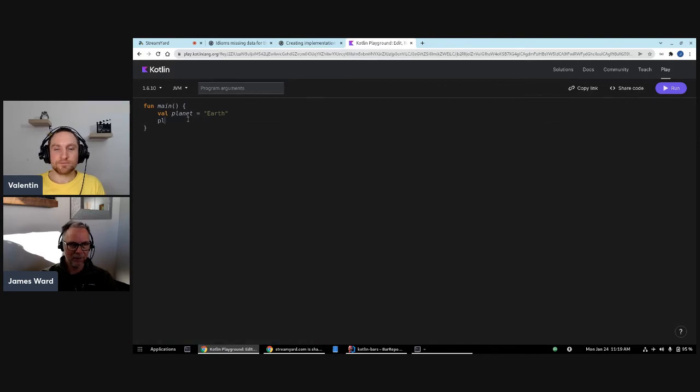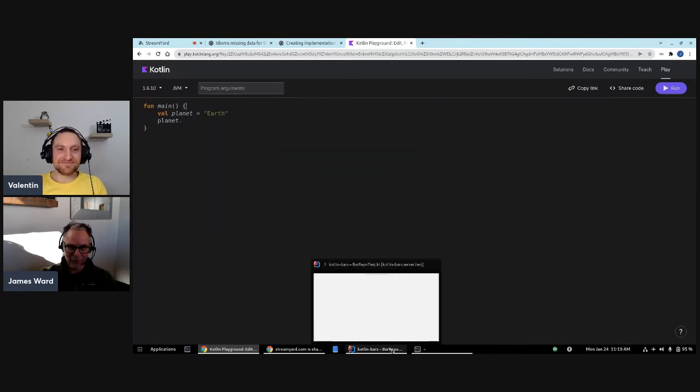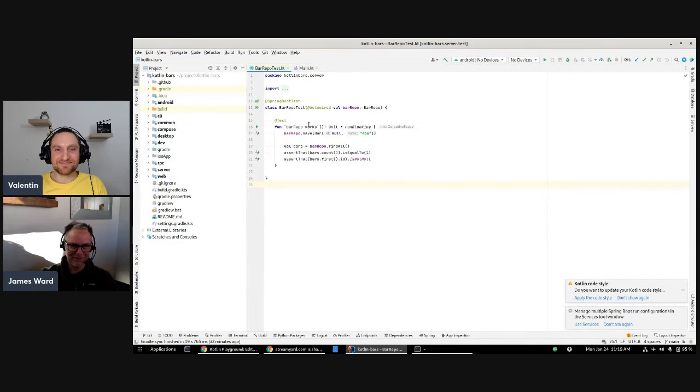Okay, so let's see. We've got our planet, and you're going to see me really struggle here because I use IntelliJ for all of my Kotlin and Scala and Java, and I am so dependent on IntelliJ, which I actually have open, and that might be the easiest way for me to explore this code. It's the example that I mentioned earlier, this multi-platform Kotlin project, but this will be maybe an easy way to start playing around with some code.